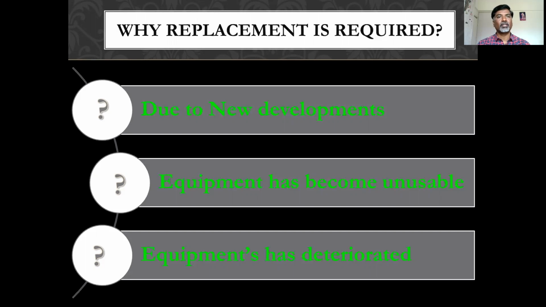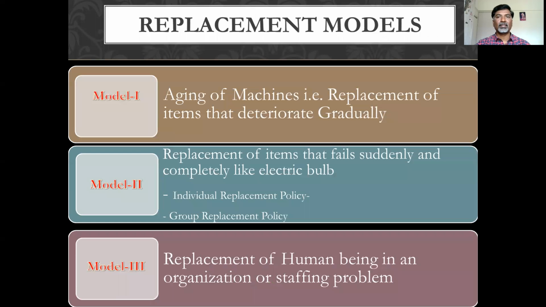And the third one is that due to usage, the work efficiency of the machines automatically may decrease. The maintenance cost may increase. To minimize that maintenance cost, we have to replace the old machine with a new machine. So these are some basic reasons due to which replacement is needed. Then, to do this activity, we are using three types of models. Models are nothing but ways. Which model is used for what purpose?